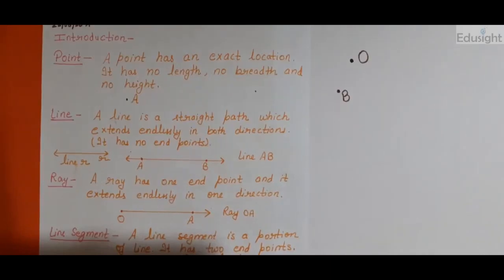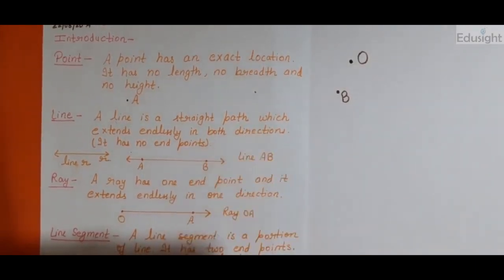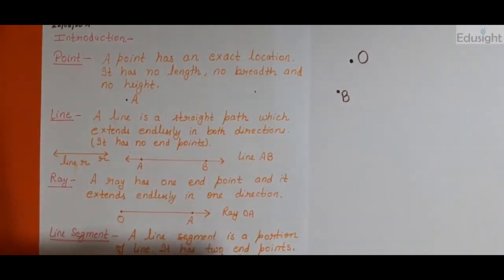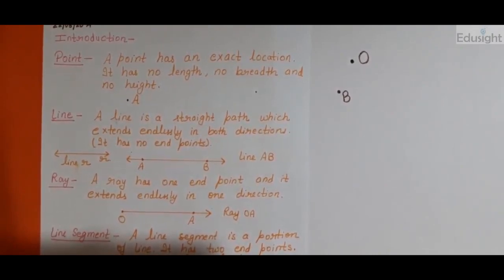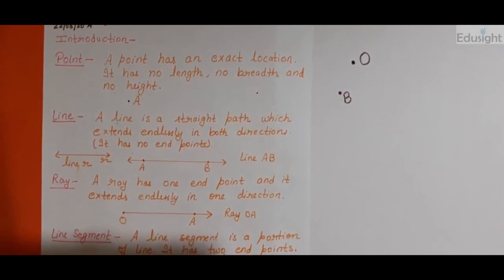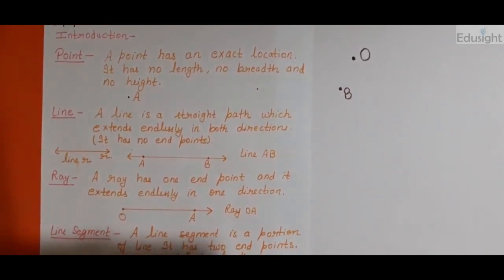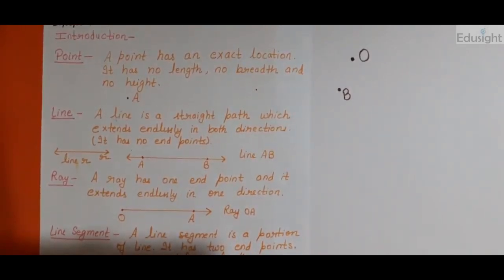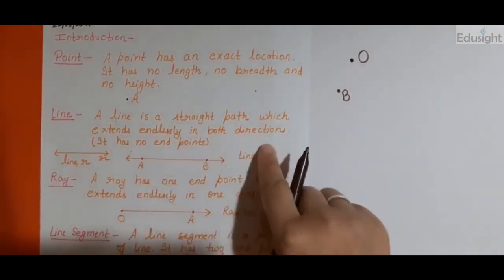Right? Next is line. Line is a straight path. Now what is straight path? You can imagine a straight path as a straight road. Suppose it is a straight road. Road can be turned in left or right direction. But suppose it is straight like highways. Highways mostly straight ही होते हैं. Right? A line is a straight path, बिल्कुल straight path which extends endlessly in both direction.